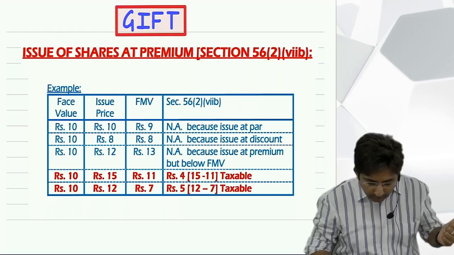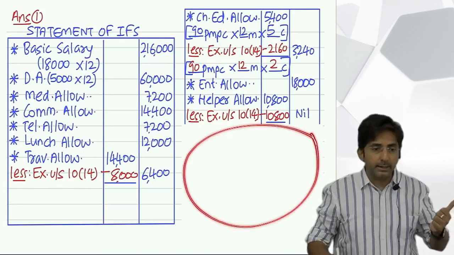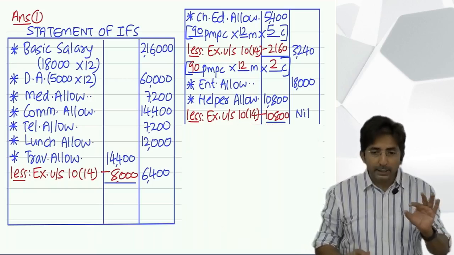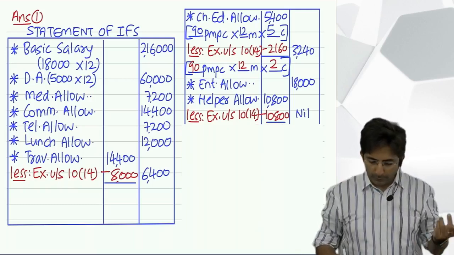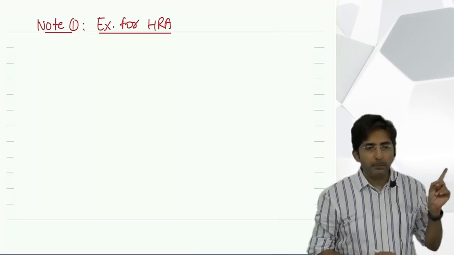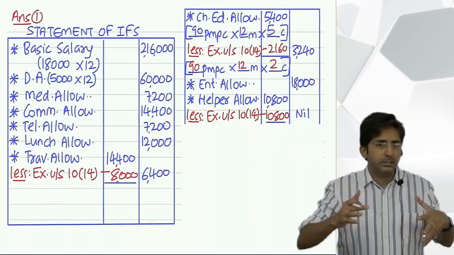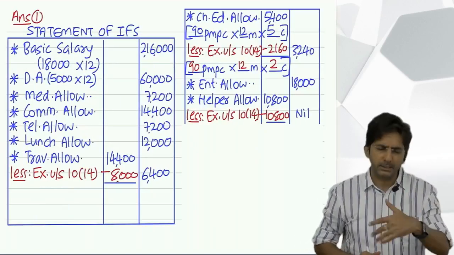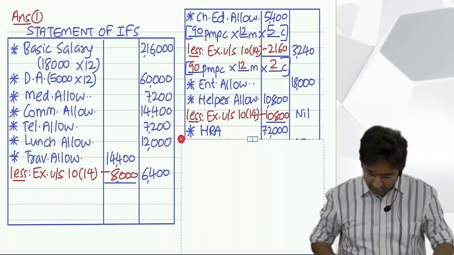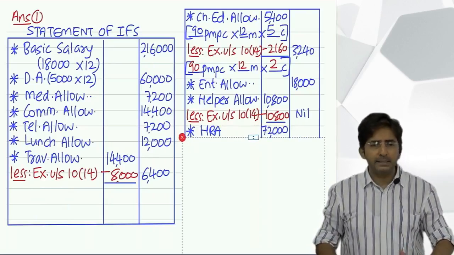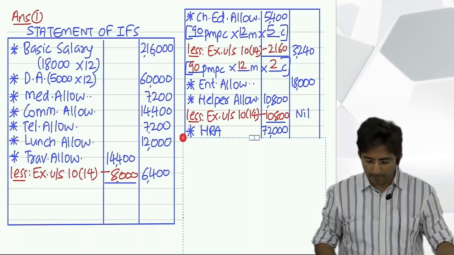It will become congested. So you can do one thing. You can write HRA less exempt and then a working note. If you want, you can solve here also. But I am preparing a working note separately so that it should not become congested in a small statement. It will become congested, trust me. So you just write HRA here, and then for exemption, we will prepare a working note formula.